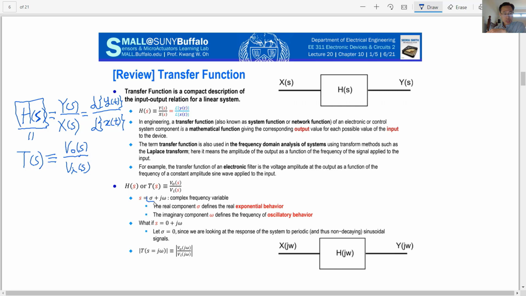If the complex frequency has two pieces of information, sigma and j omega, we can replace it this way. But what if s equals 0 plus j omega, which means sigma equals 0, so there is no decay, only an oscillatory function? Then we usually think about the amplitude of the ratio by plugging in j omega: output at j omega divided by input at j omega. So that is the transfer function, and we'll analyze the circuit using it.